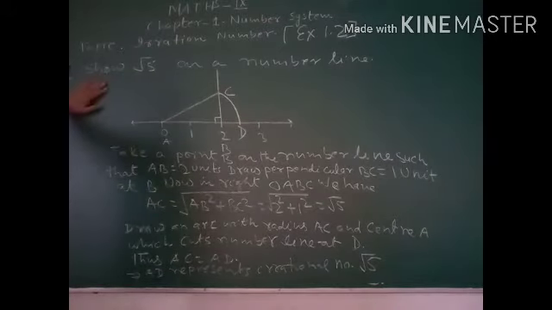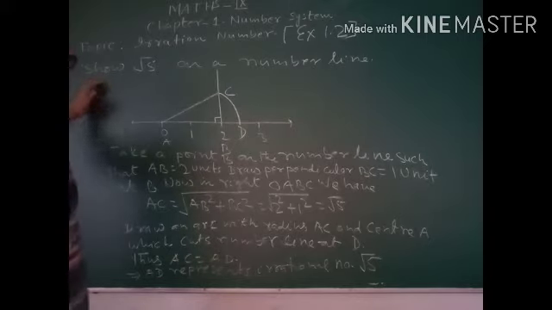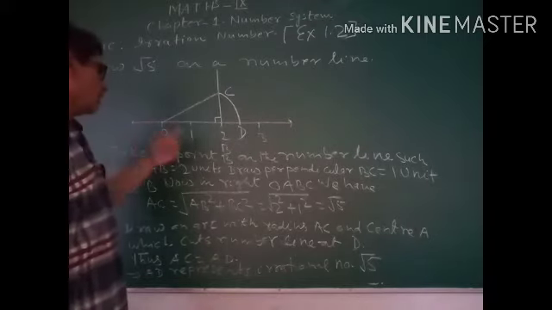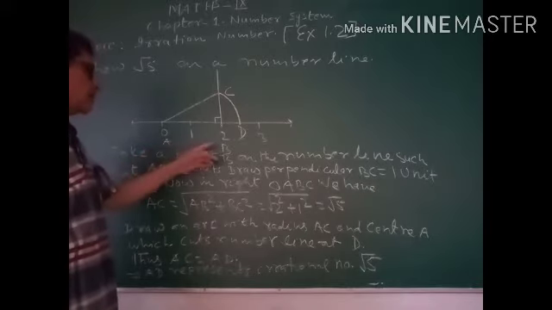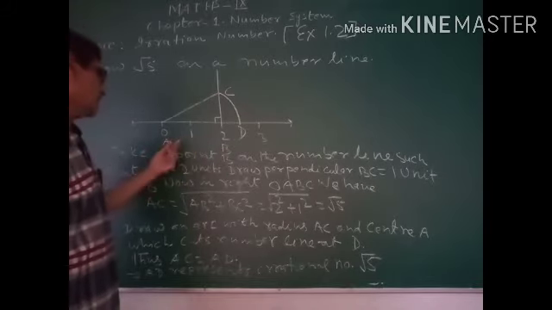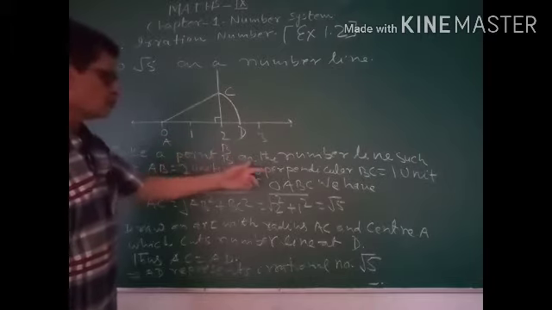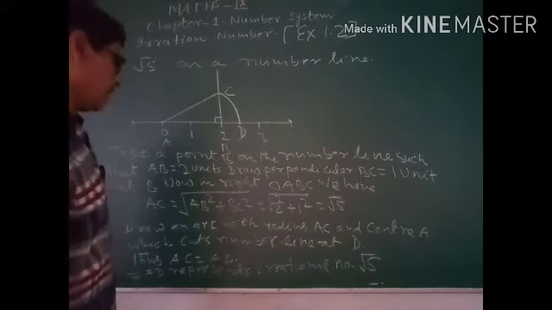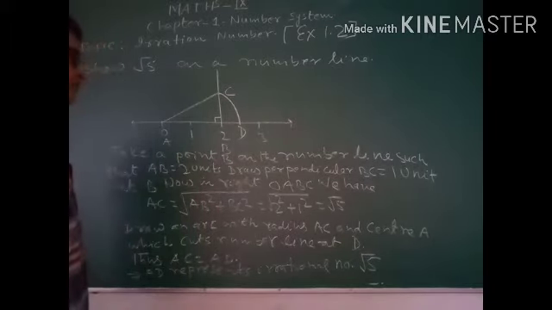Now for another example, I am taking root 5. You have to show root 5 on a number line. Here on the number line, take a point B such that AB equals 2 units.